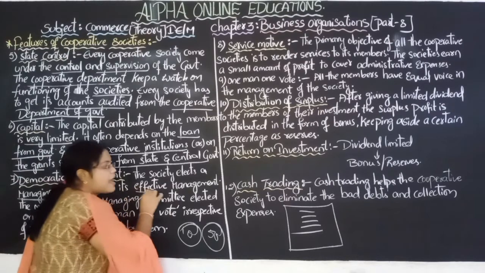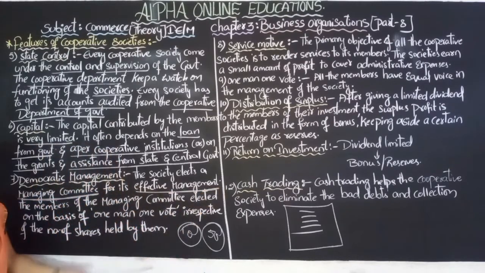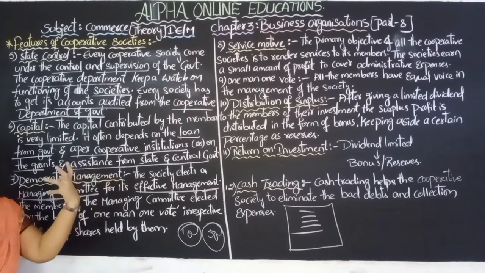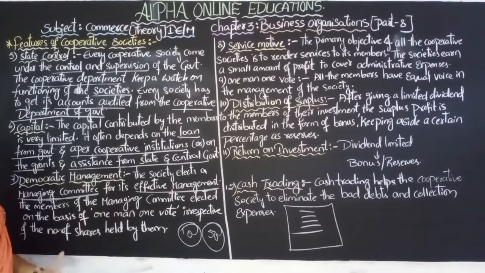For the good management of the society, for the good working of the cooperative society, and to prevent any kind of illegal activities, fraud or malpractices. For that purpose a managing committee is required, and the members of the managing committee are elected on the basis of the voting process.